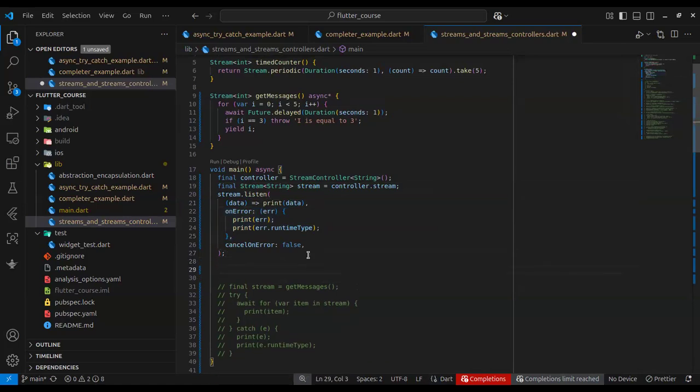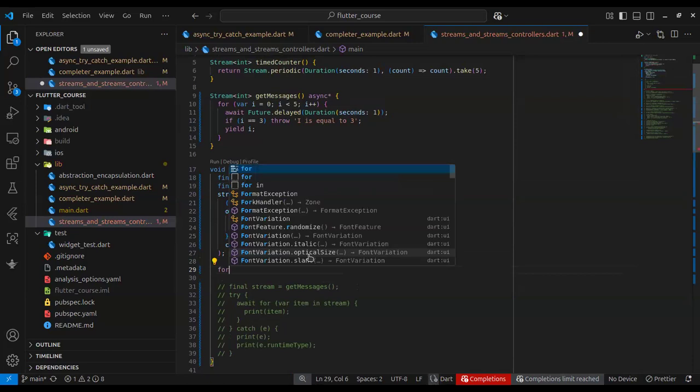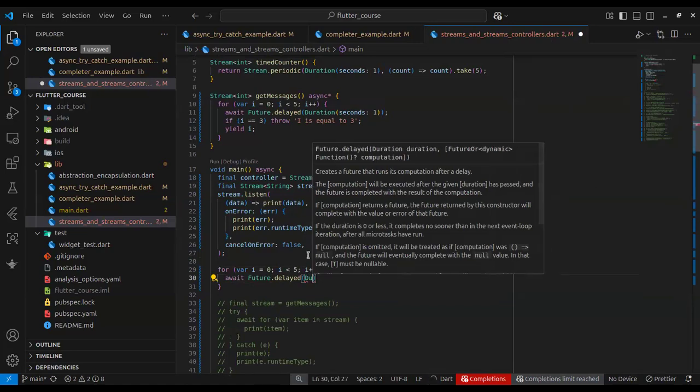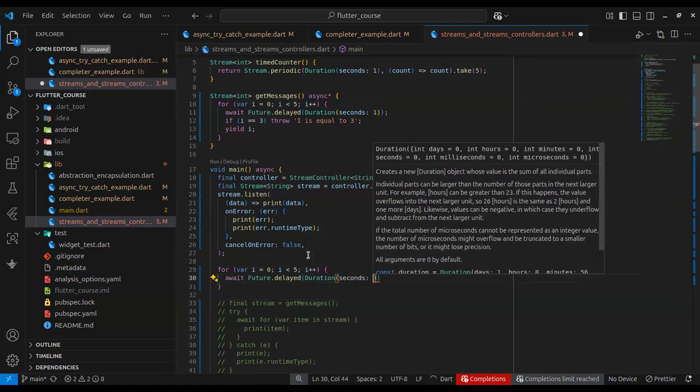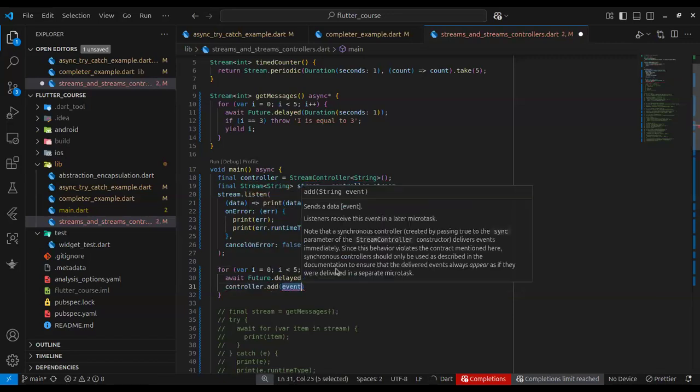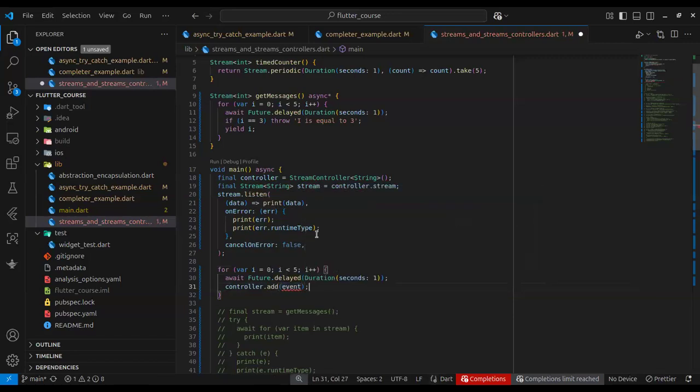For instance, let's do a for loop. We just want to add 5 values, each waiting an interval of 1 second. Okay, so now after 1 second, I'm going to call controller.add, and because the controller is defined as a type of string, I have to add only values of string type.